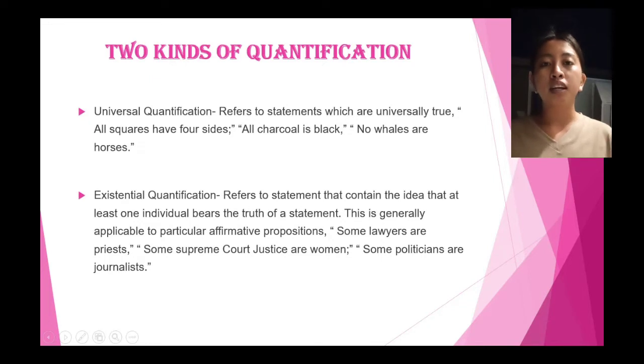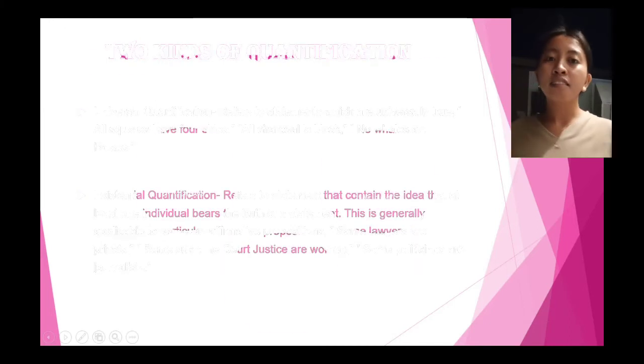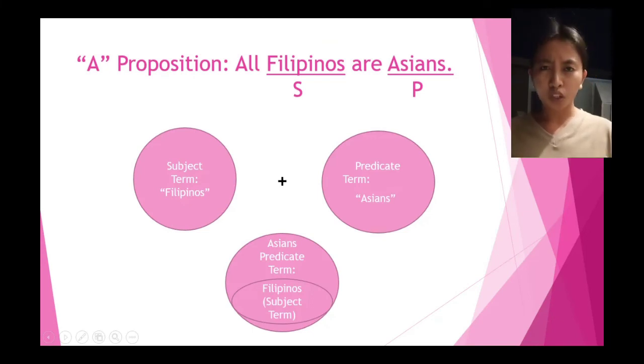Last example is some politicians are journalists. So yes, dili tanan ang politicians kay journalists. So in short, ang universal quantification kay ang tanan tama, while ang existential quantification kay dili tanan tama.